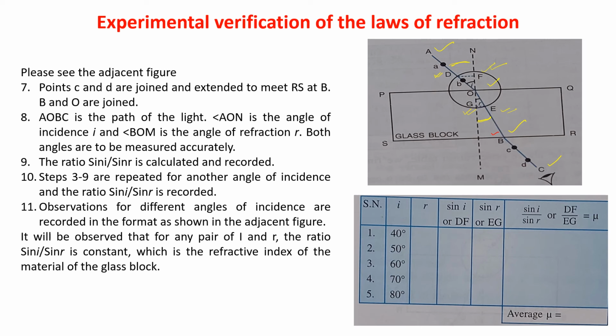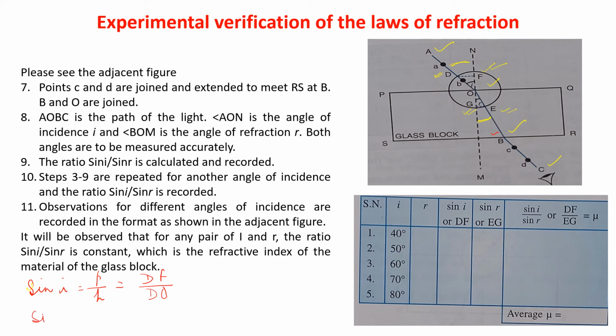So if I want to take the sine of I, you know that sine theta is equal to P by H. So sine of I is equal to P by H. Now perpendicular here is equal to DF, and H is equal to DO.